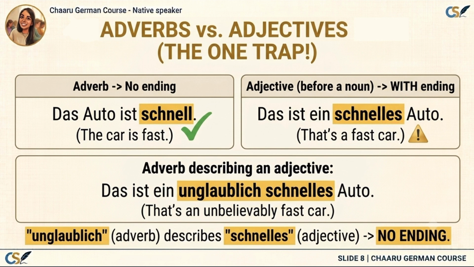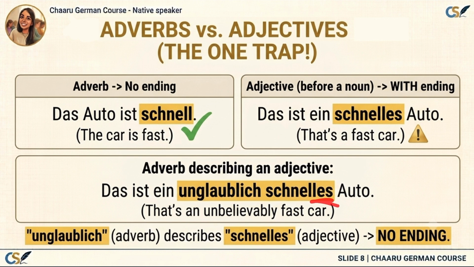Now let's look at the third example. Das ist ein unglaublich schnelles Auto. Here unglaublich describes the adjective, so it is an adverb. In other words, it tells us how fast the car is. Because unglaublich functions as an adverb here, it also stays unchanged, no ending.